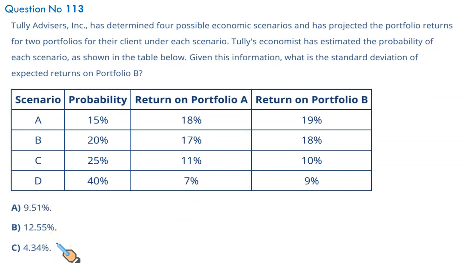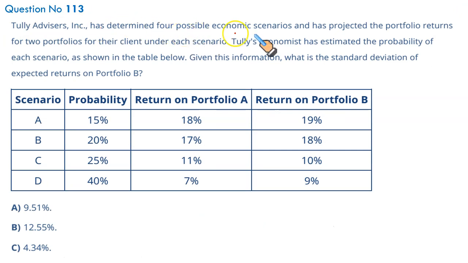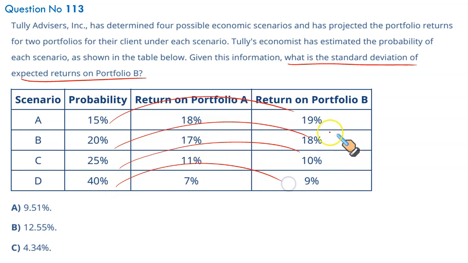Next. And after that, it'll be over. Tully Advisors has given you this detail. What are we required to do? What is the standard deviation for portfolio B? First, you will calculate the mean return. Multiplying these probabilities with these returns in the portfolio, that will be 12.55.